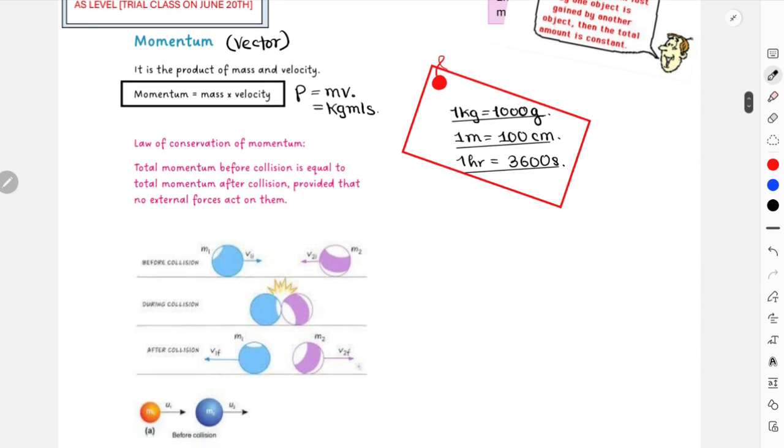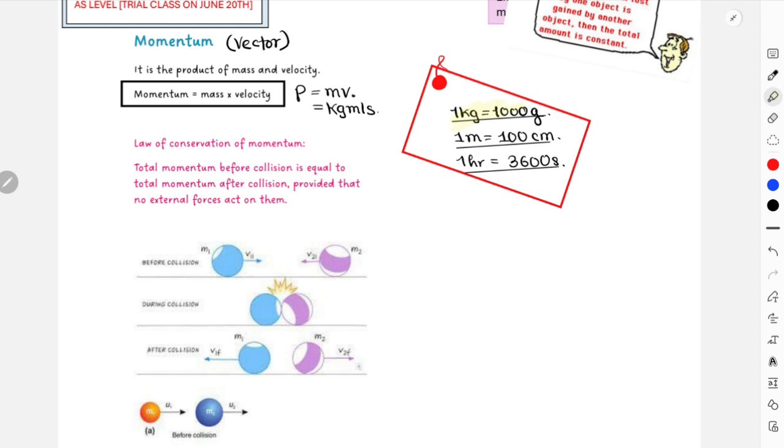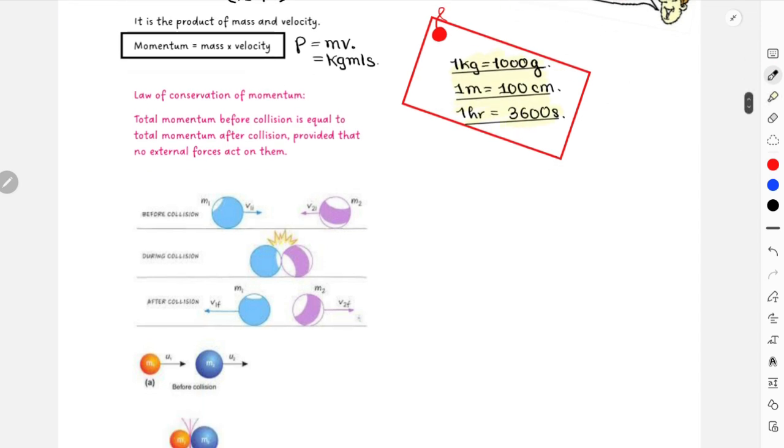Okay, so these are the basic conversion units. And after that, let me just highlight this once. Okay, after that we have again the law of conservation of momentum. Again, a very important topic, so I would suggest memorizing this one also.